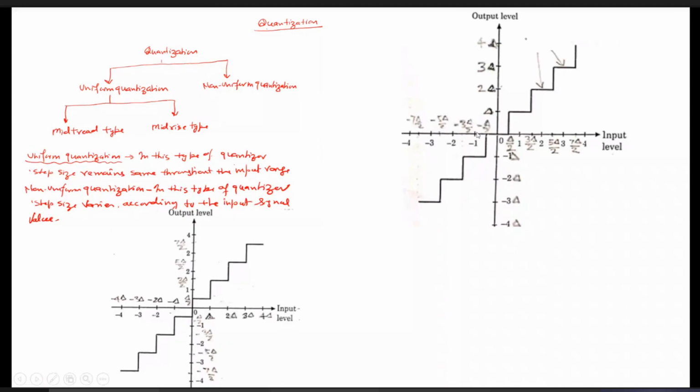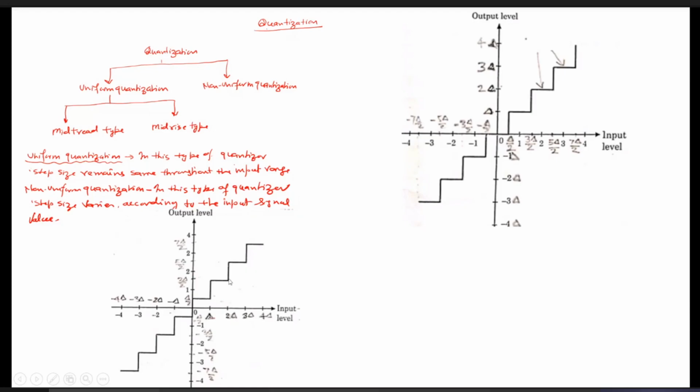Meanwhile, if you have any doubt, please ask me. You can see this is the mid-tread type of uniform quantization, and this one is the mid-rise type of uniform quantization. If you talk about the mid-tread type, you can look at this staircase function. The region where the transition from the lower level to the higher level goes, we call the rise, and the horizontal flat region we call the tread.